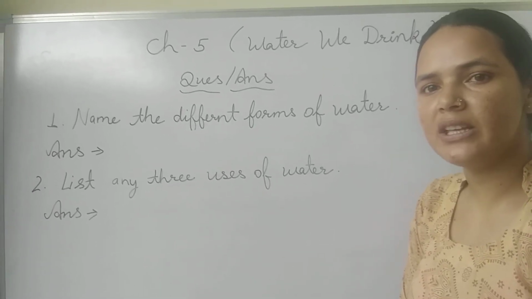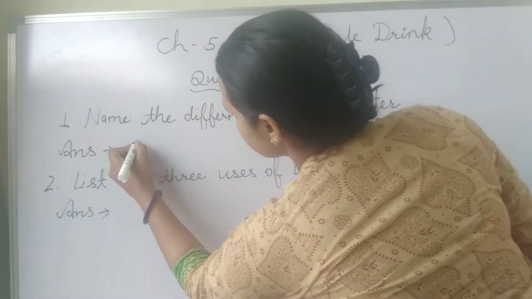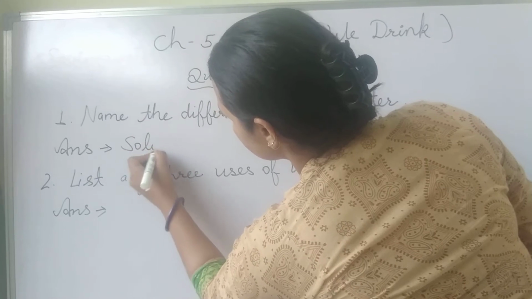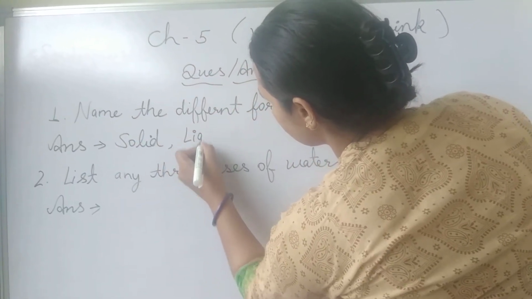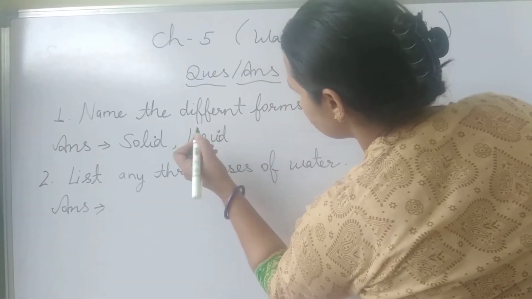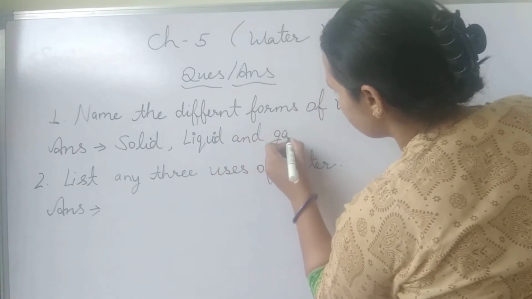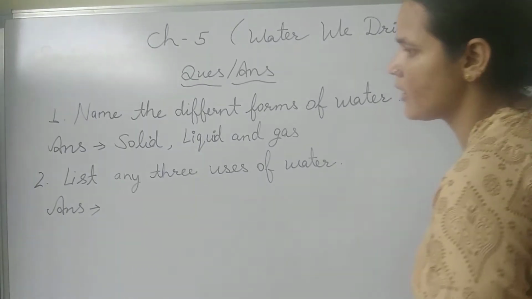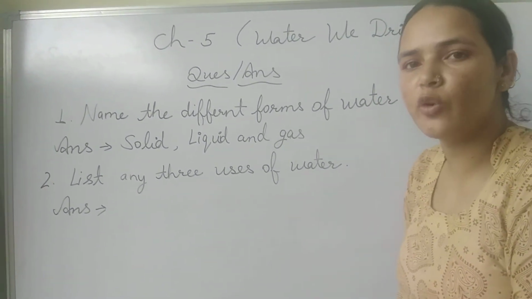So in this way, these are the three forms of water: solid, liquid and gas.